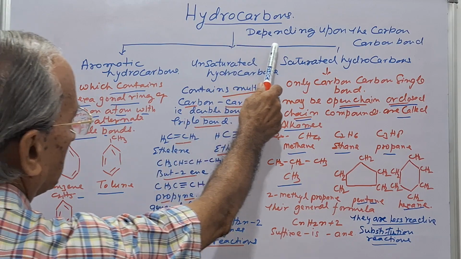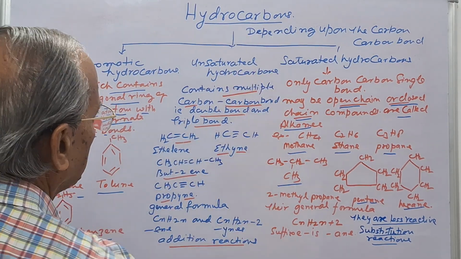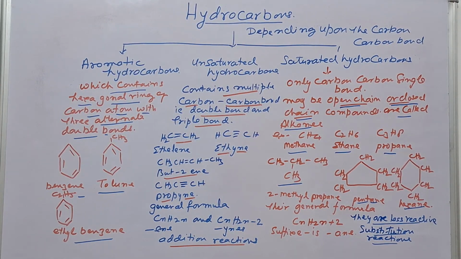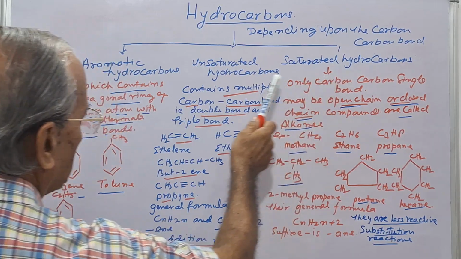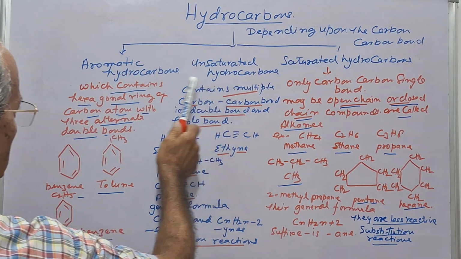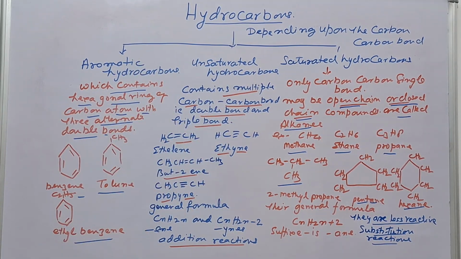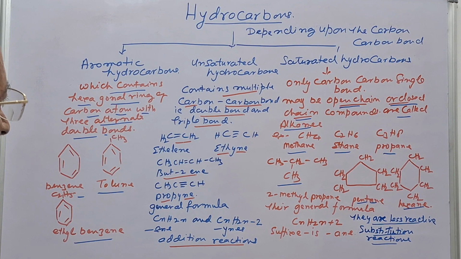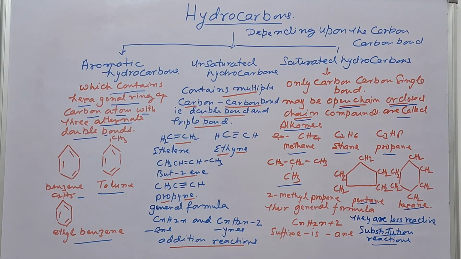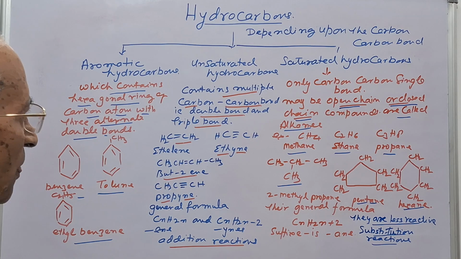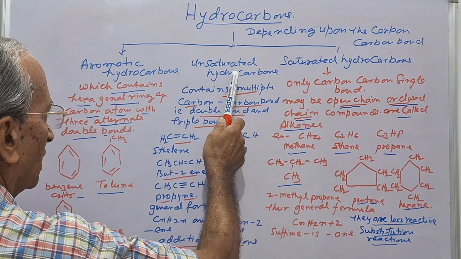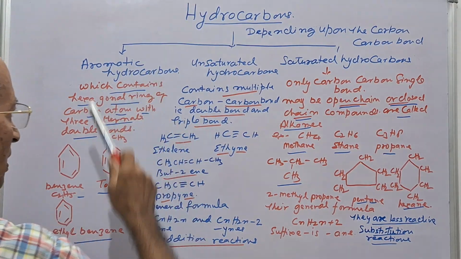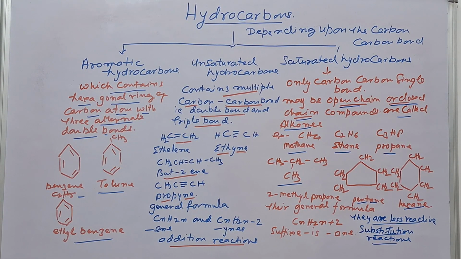So hydrocarbons, that is the compounds of the hydrogen and the carbon. So today I explained just the fundamental properties of the hydrocarbons. It may be saturated hydrocarbons, it may be unsaturated hydrocarbons, and it may be aromatic hydrocarbons. Now I will continue to give you the properties of the saturated hydrocarbons, unsaturated hydrocarbons, and the aromatic hydrocarbons in my next videos.